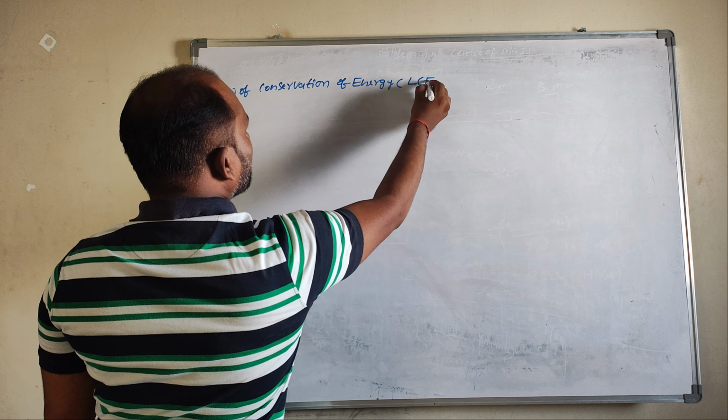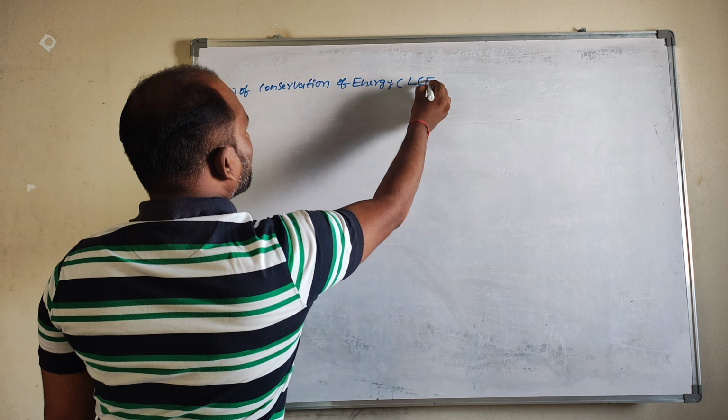Generally everybody says energy is neither created nor destroyed but is transformed from one form to another form. Everybody tells this definition. When you talk about the law of conservation of energy, they simply say energy is neither created nor destroyed but is transformed from one form to another form.